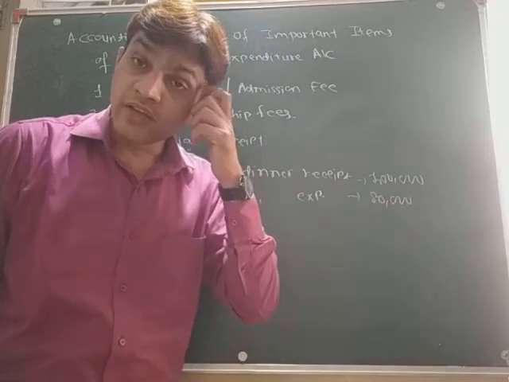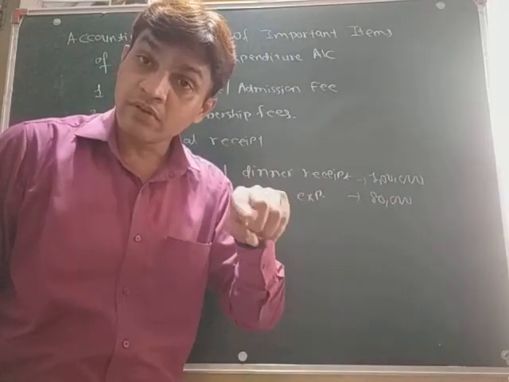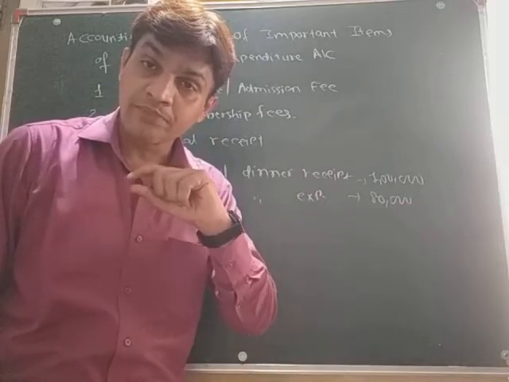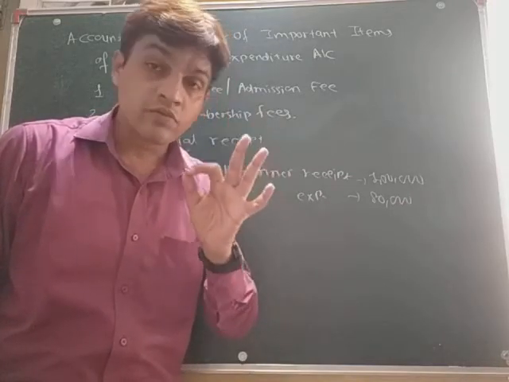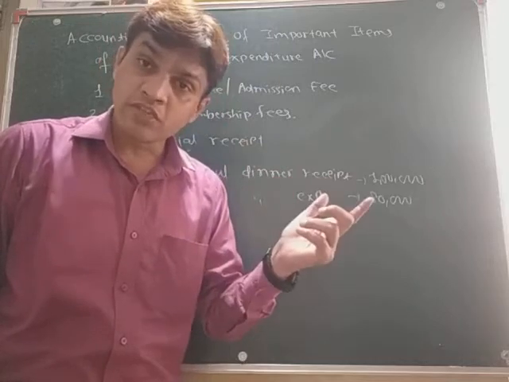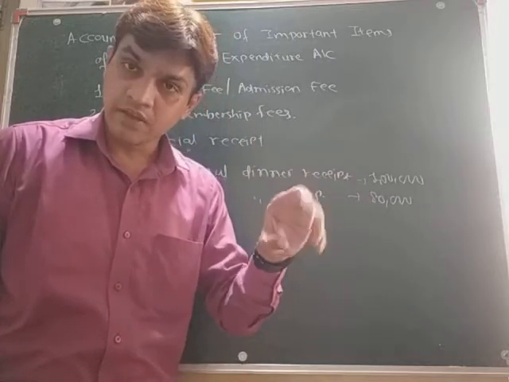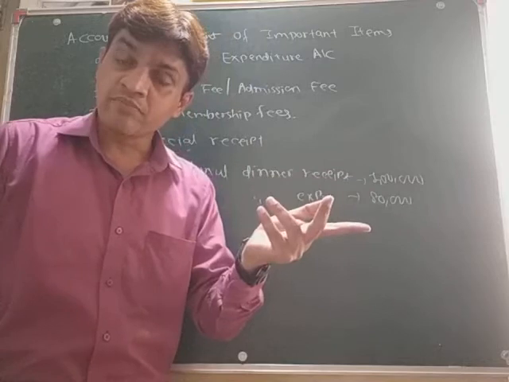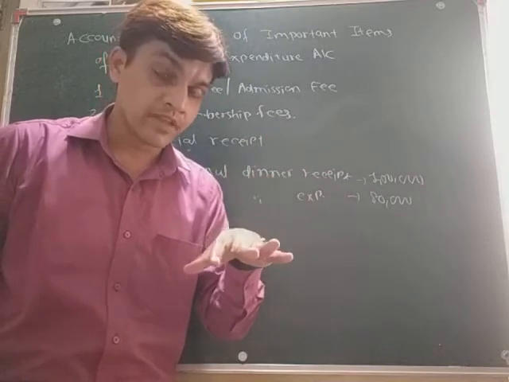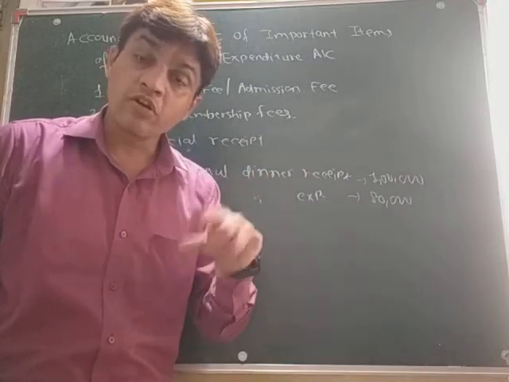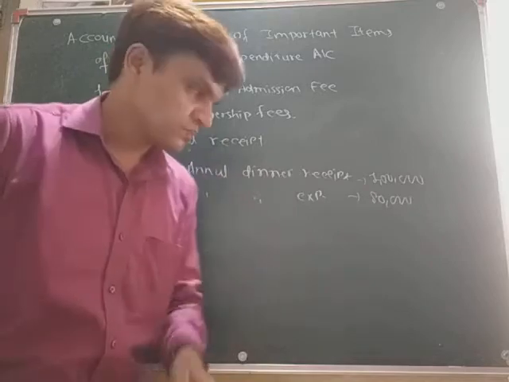So there is surplus because income is greater than expenditure. Whenever there is surplus, record this on the income side. And in the opposite condition, when expenditure is more than income, there would be a deficit, so record it on the expense side. So like that.